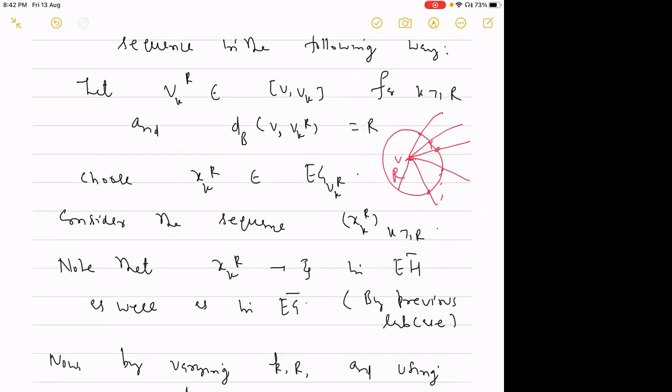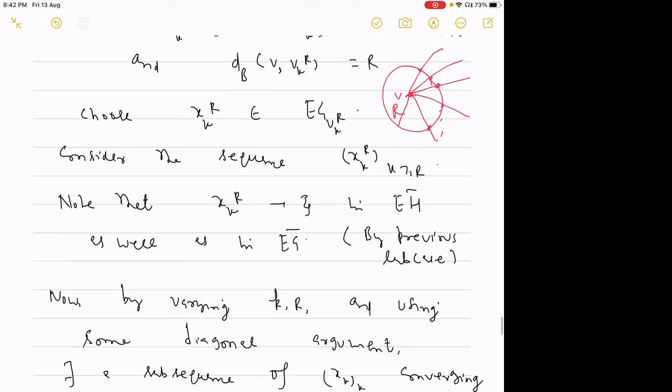Since all the points VKR are lying on these geodesic segments, they are part of the geodesic segment and they come after this vertex V. Therefore if you look at this sequence xkr, it also has to converge to xi in EH bar.